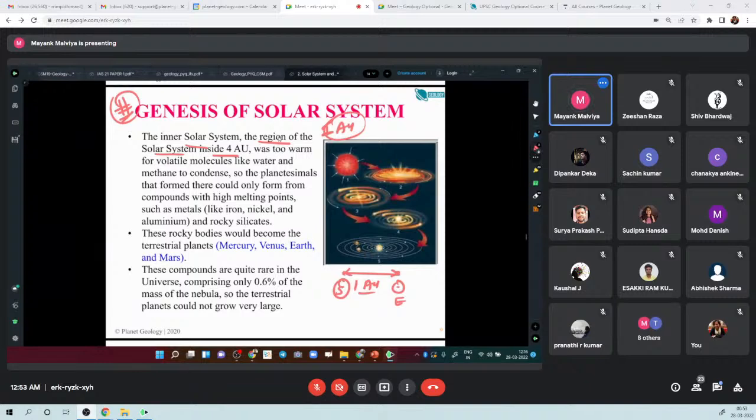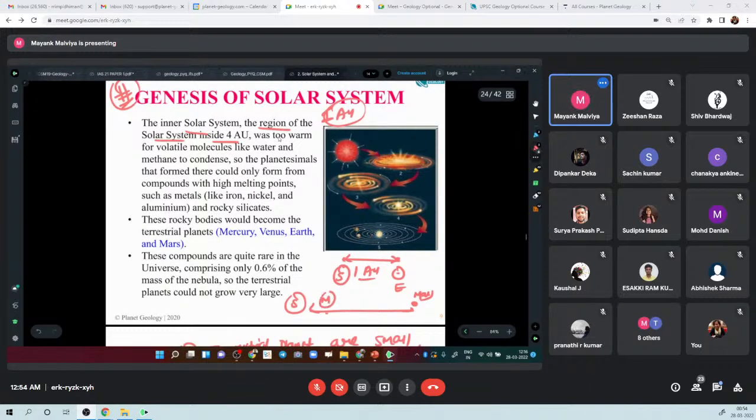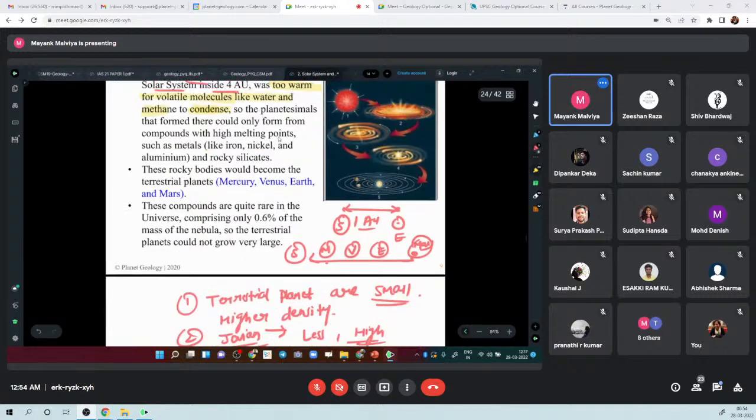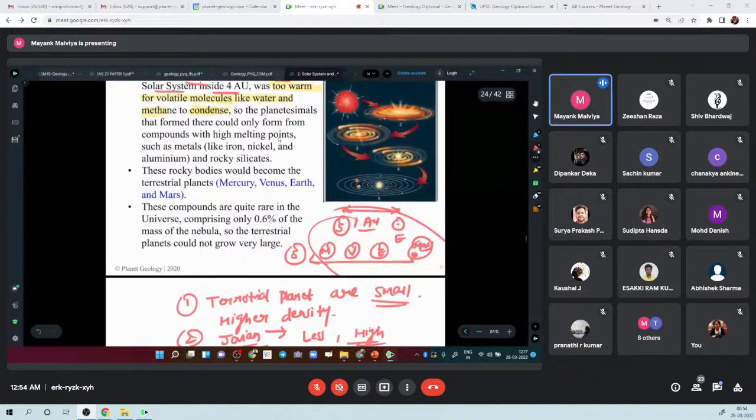So the distance of 4 AU, this is sun and up to 4 astronomical units, this zone here, in this zone we have Mars. So in this area till the 4th astronomical unit, we have Mercury, Venus, Earth and Mars. So this area near the Sun up to 4 astronomical units is actually too warm. It is too warm for any volatile molecules like water or methane to condense. So in this area, up to 4 astronomical units, you won't have all these things.